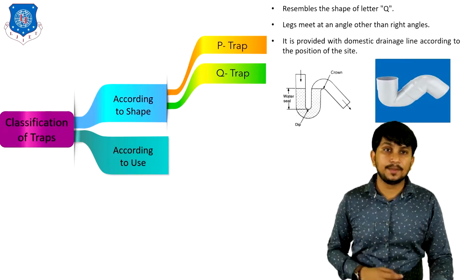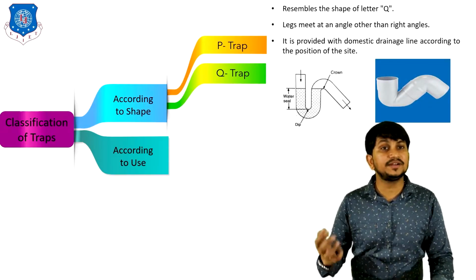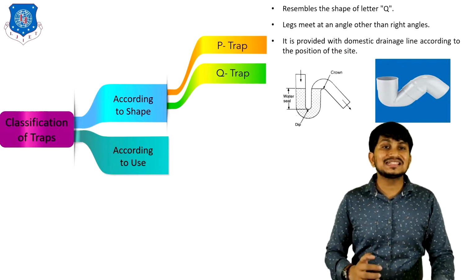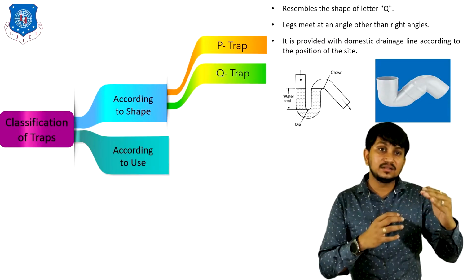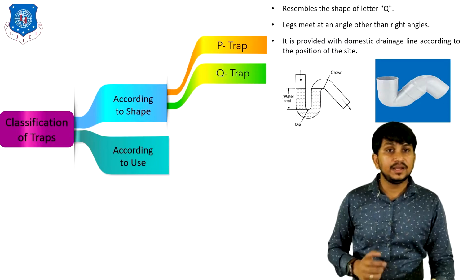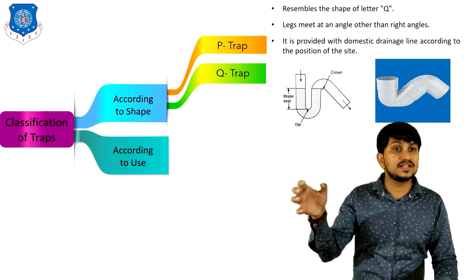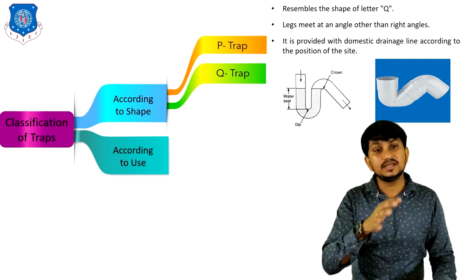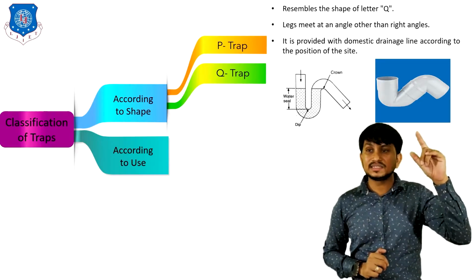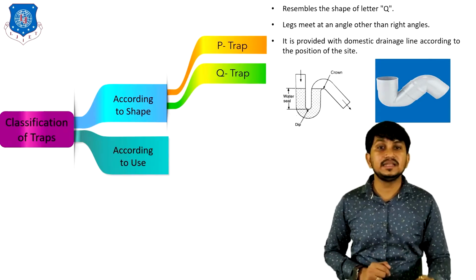Second is Q type of trap. It resembles the shape of letter Q. Legs are met at an angle other than the right angles. It is provided with domestic drainage line according to the position of the site. You can clearly see the water sill in this trap also.